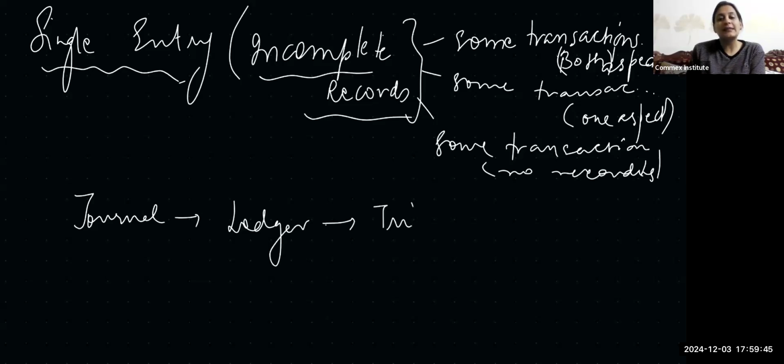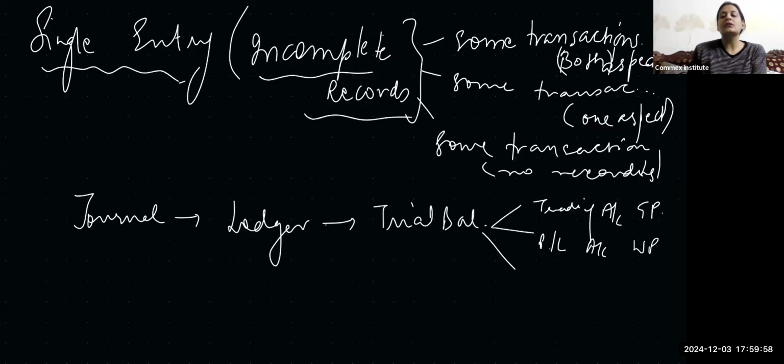And then in the last chapter, you had seen that with the help of trial balance, you prepare the trading account, which shows you the gross profit. You prepare the profit and loss account, which shows you the net profit. And then how this net profit is added to the capital and you're able to make your balance sheet or the financial position statement. Right? This was the entire system. Now, obviously, as I told you, some journal entries will be passed, some ledgers will be prepared, but only some. But then I cannot make the trial balance, obviously. And in that case, these three statements obviously cannot be made in that formal format.